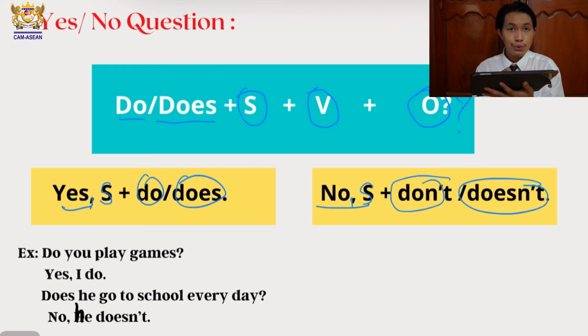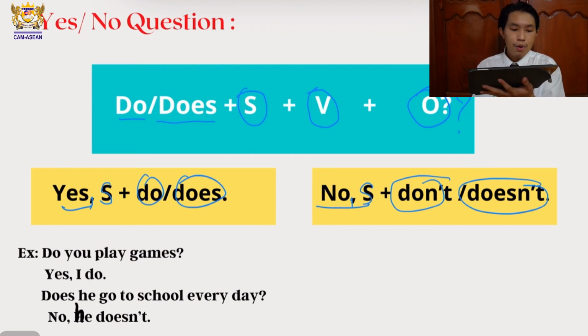So for do, if the subject is plural, we use do. But for does, when the subject is singular, we use does. Okay? And don't, the same thing. If the subject is plural, we use don't. But if the subject is singular, we use doesn't. Do you understand?